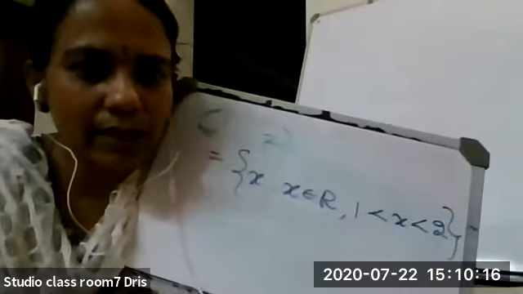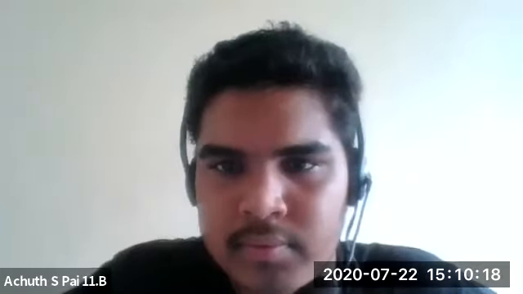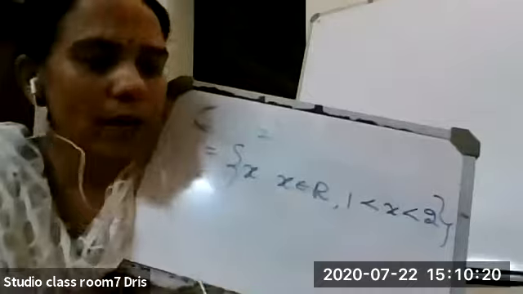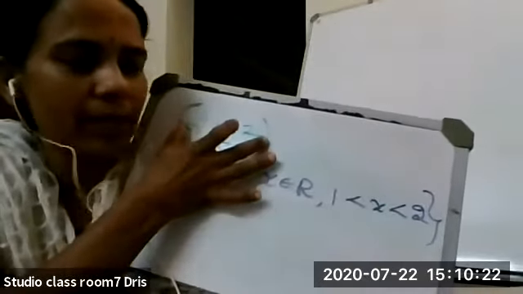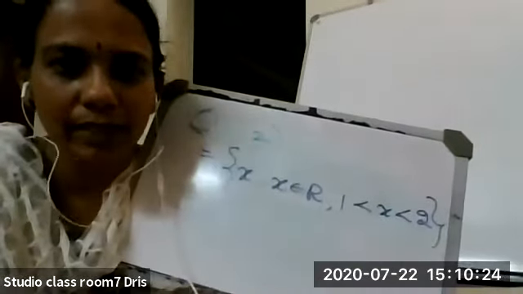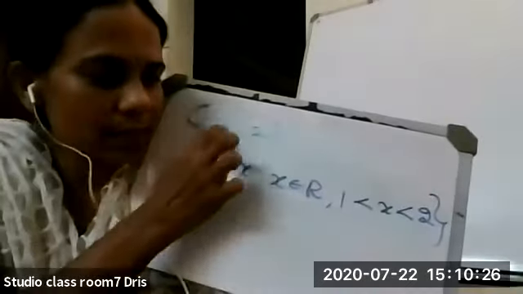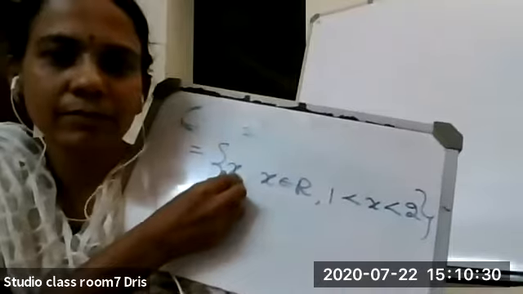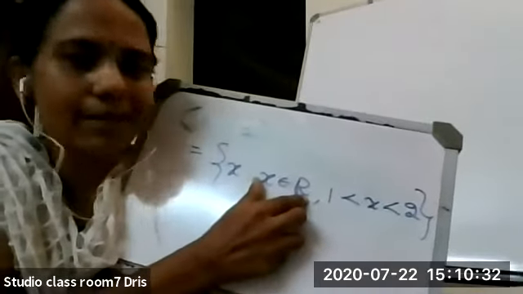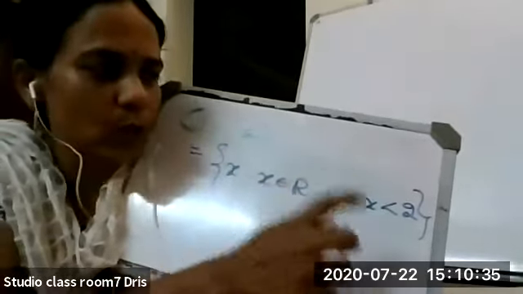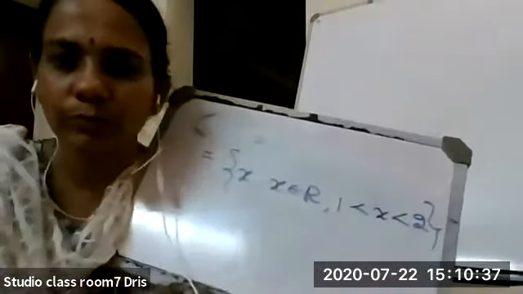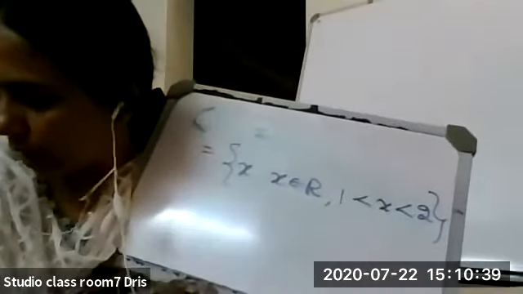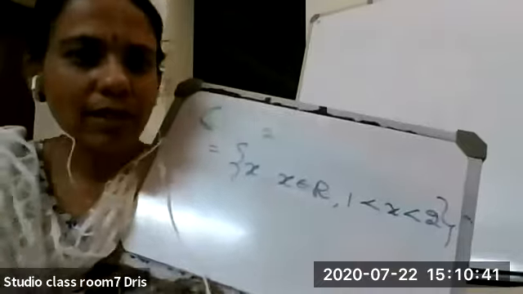Suppose you are given an interval 1, 2. Open interval means 1 and 2 are not included. So this set we can represent in set builder form as set of all x such that x is a real number and x takes only those values between 1 and 2. Is it okay? Now let us define.